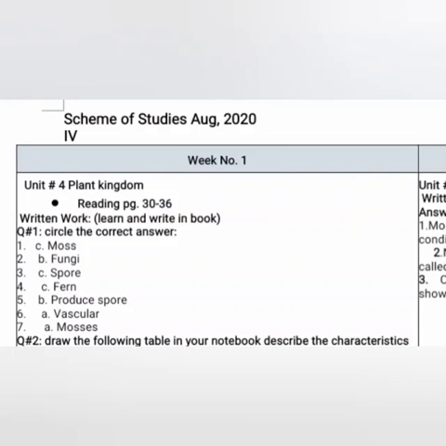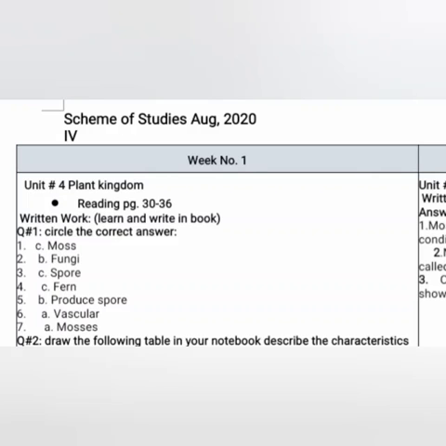The answer of the first MCQ: these plants do not have a vascular system to transfer water and food to all parts of the body. So the answer to this question is moss. MCQ 2 is, which of these is not a plant? Answer is B, fungi. MCQ 3 is, what do mosses have that mango trees do not have?